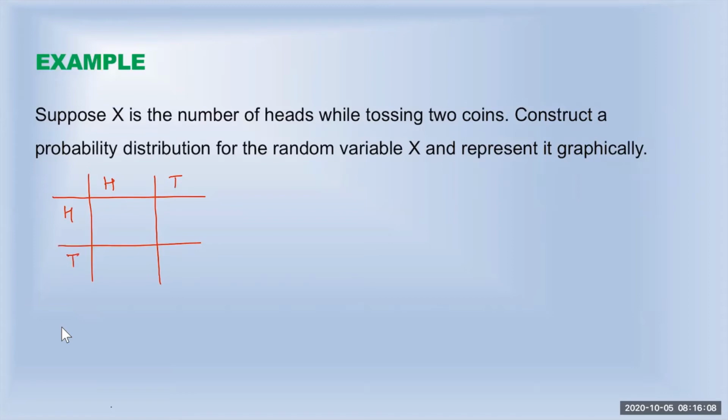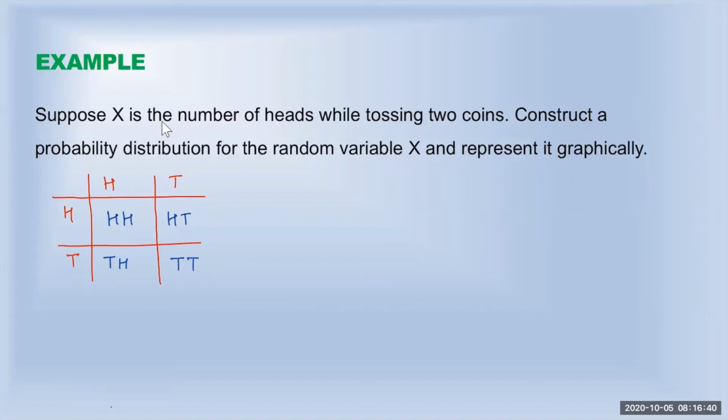So the possible outcomes are: you'll get head on the first and head on the second, so head, head. Head on the first and tail on the second, so that will be head, tail. And here, tail on the first and head on the second, tail, head. Tail on the first and tail on the second, tail, tail.